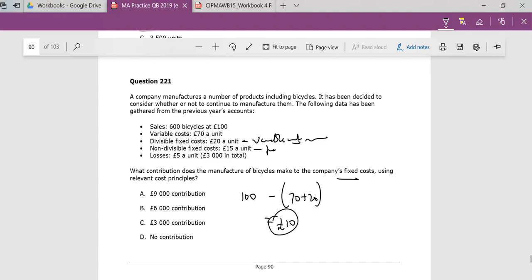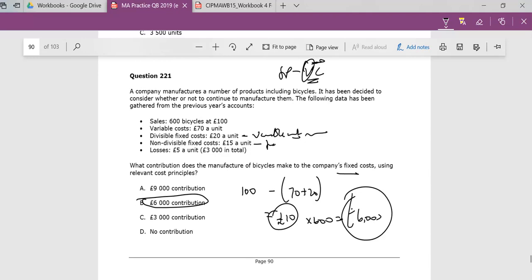And we're selling 600 bicycles. So we have a positive contribution of £6,000 contributing towards our fixed costs. That's how we tackle that straight away. Contribution will always be selling price minus the variable costs. The question of variable costs is the issue. You can have variable overheads, I don't really care what you call them. If they're divisible and if they vary with output, then they are variable. So that's the 6,000 there.